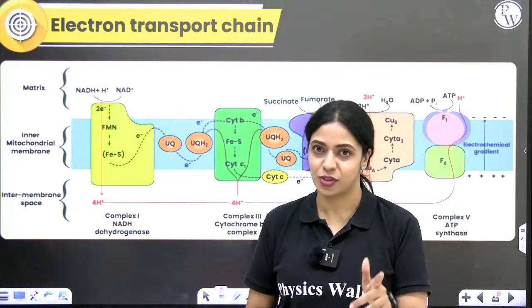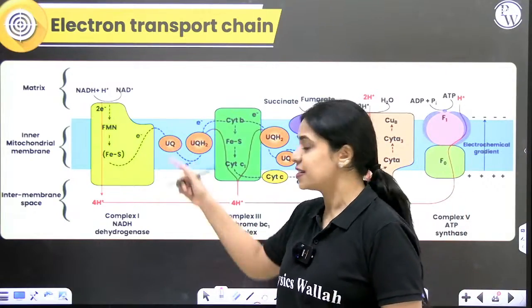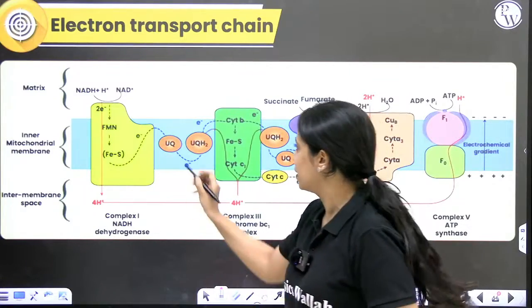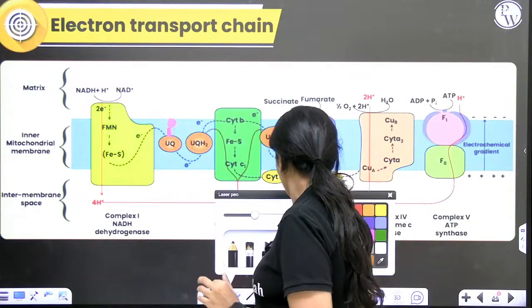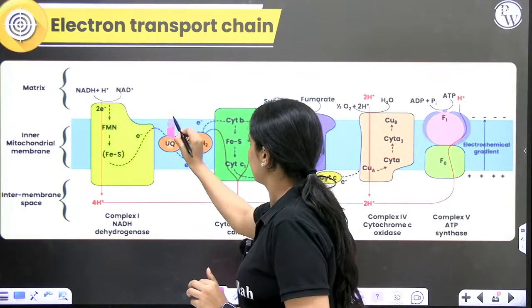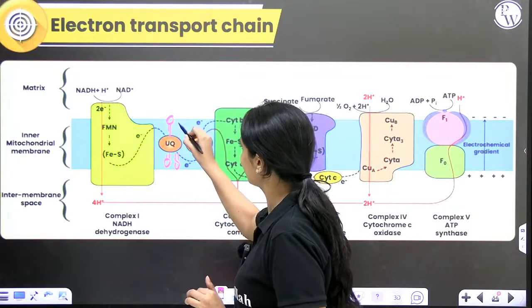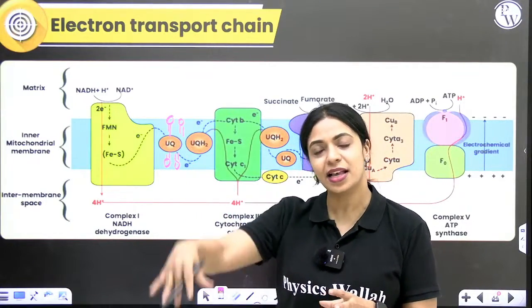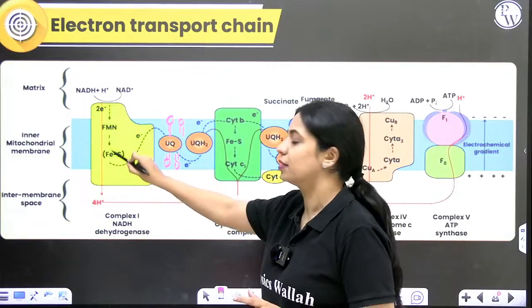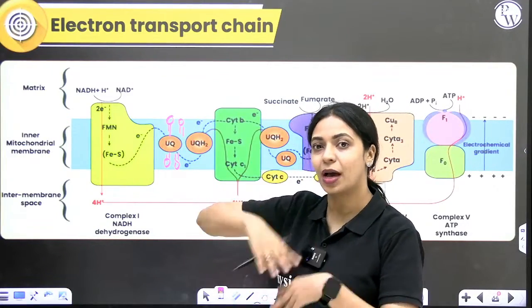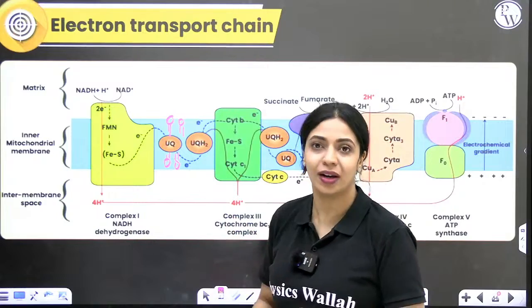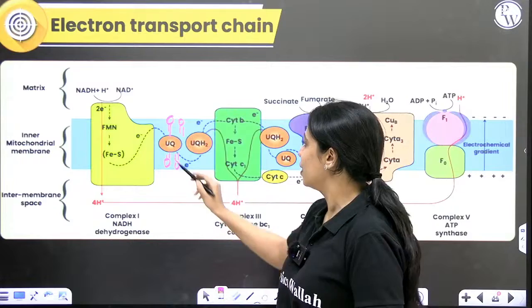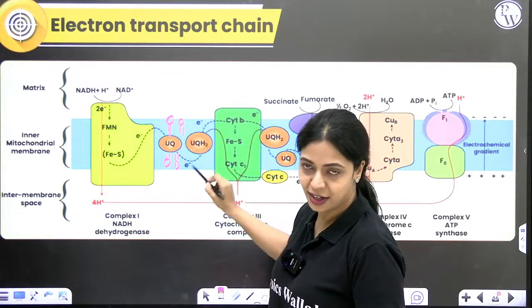Ubiquinone is very similar to the plastoquinone that you learn about in photosynthesis. This is a mobile electron carrier that is present right within the inner membrane. This is our inner membrane. Right within the inner membrane, this ubiquinone is present. Now, this ubiquinone will accept the electron from the first complex. It will become reduced and it will become ubiquinol. Ubiquinol is UQH2, which shows that it's becoming reduced. So ubiquinone gets reduced to ubiquinol.